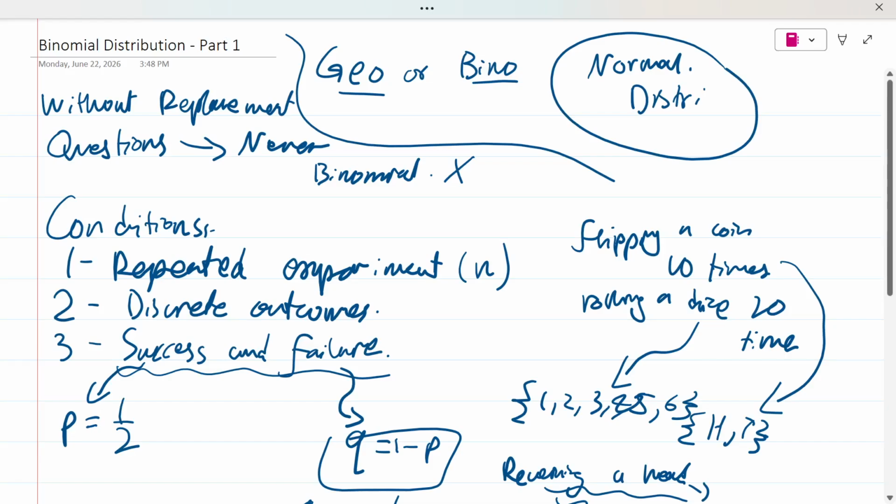That was all for today's lecture. From tomorrow onwards, inshallah ta'ala, we're going to be focusing more on the formula for this. I mean, I can tell you the formula right now, but it would take some time to explain, and you're going to understand it much better once we start with combinations and permutations. We're also going to do a couple of questions for binomial distributions, and that's it for today's lecture.